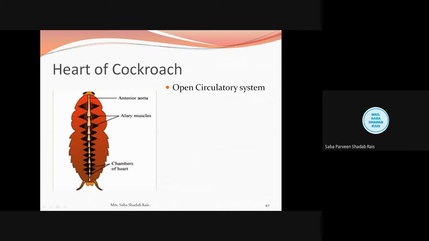When we talk about the cockroach, the dorsal side is the side where it has the exoskeleton, and its ventral side is where it has its legs. Understood? And anterior is always the mouth side, and posterior is the downwards side, like in our body the legs. The anterior-most part of our body is our head, and the posterior-most is our legs. Understood? So these terms are very, very important.